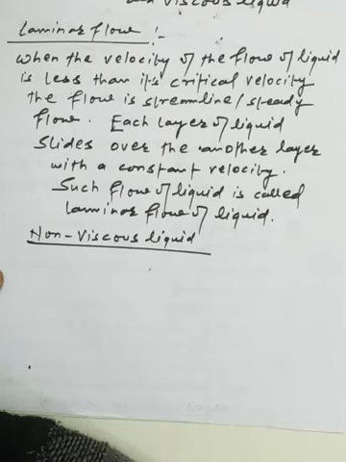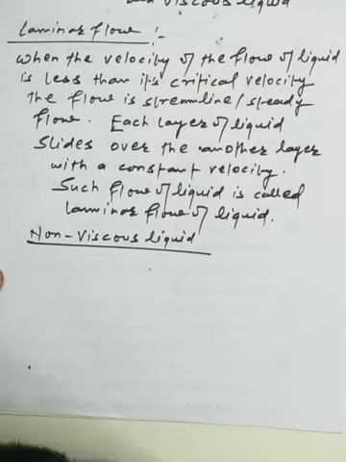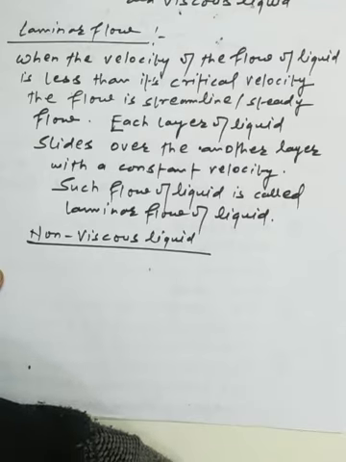That flow is called the non-viscous flow. That means there is no fluid friction between the layers. As we assume the viscous flow of a liquid, whenever the layers slide on each other, there is fluid friction, and that is called a viscous fluid.